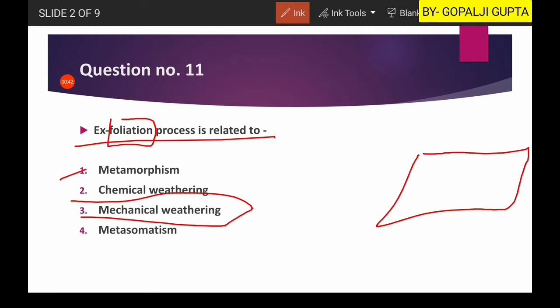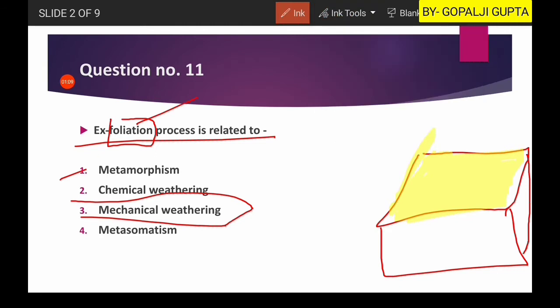mechanical type of weathering. Now what happens in exfoliation is, suppose that you have a rock mass and it is feeling a burden due to another overlying rock. Like this, you have another rock above this layer, or you may have a thick layer of soil because of which it is experiencing some sort of pressure.